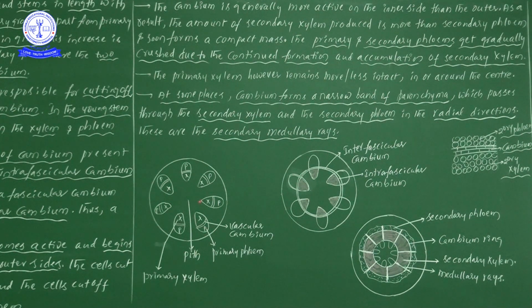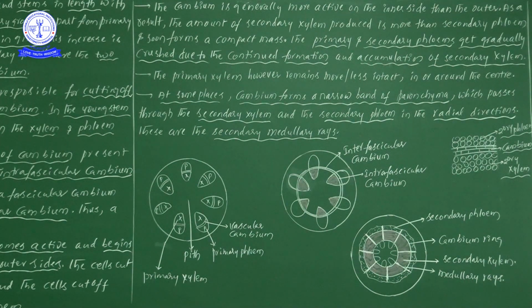Within the vascular bundle we find xylem and phloem members. Between the xylem and phloem members we find cambium. If cambium is there, such a vascular bundle we call open type. Now, when secondary growth has not started, the xylem members and phloem members present are called primary xylem and primary phloem.